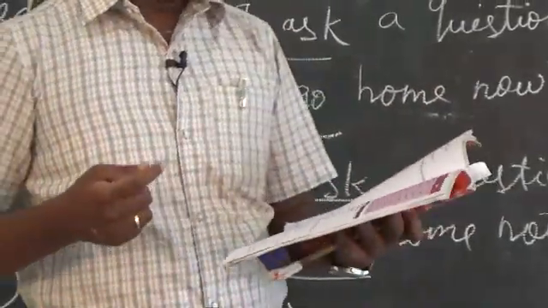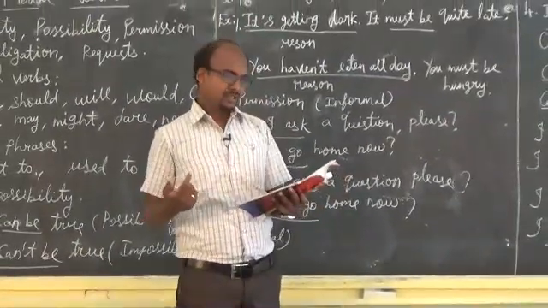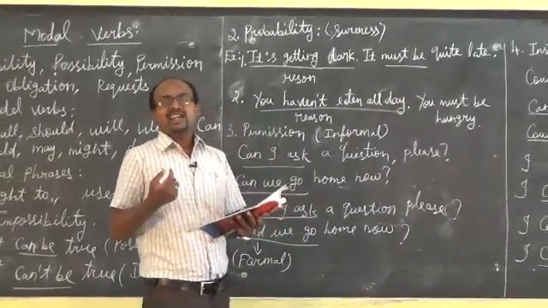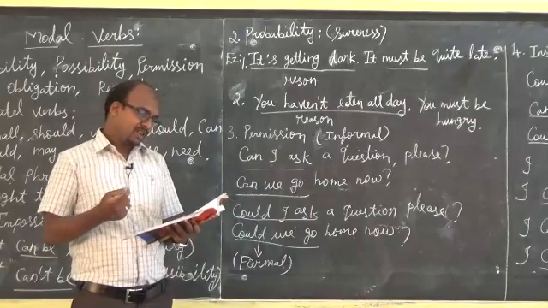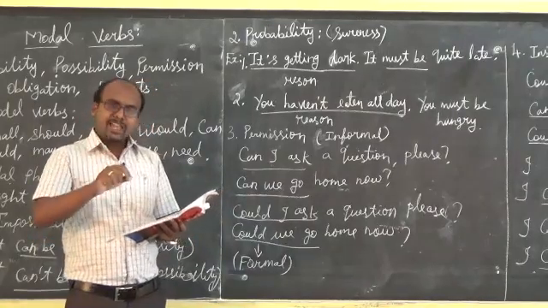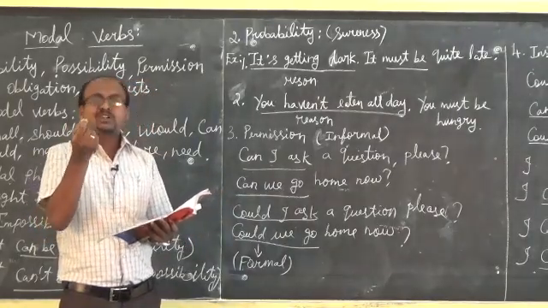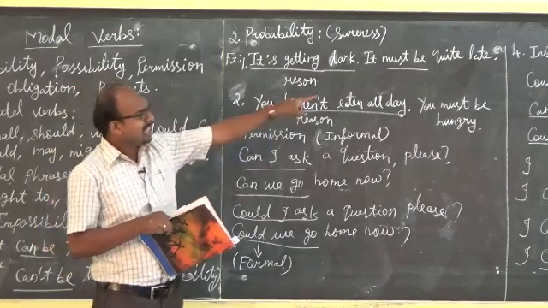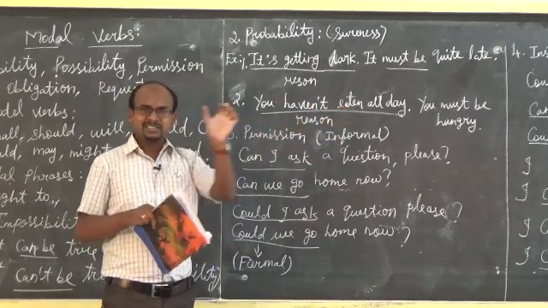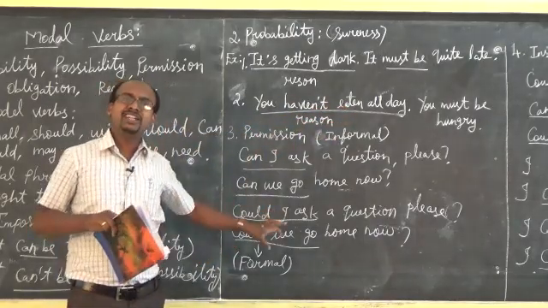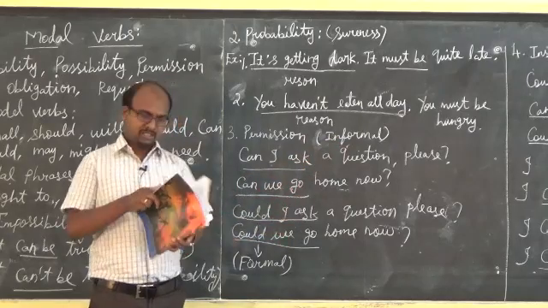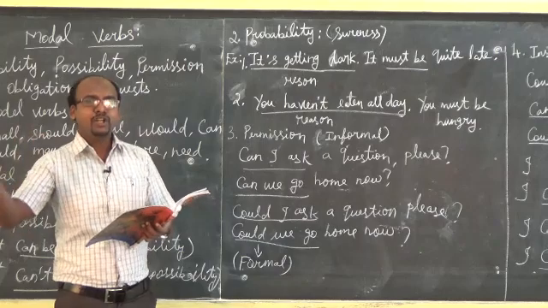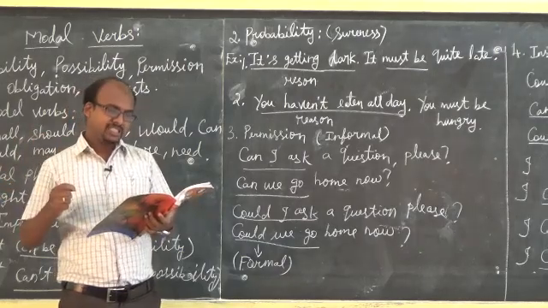For example, can, to express ability. I can speak little Russian. I can speak little Russian means it shows my ability. I can speak. The same can is used for request and permission also. I already told you, here can is used for permission, and there can is used for request. Same modal auxiliary but used in different forms. So can, to request a permission: Can I open the window? Here can is used for permission.